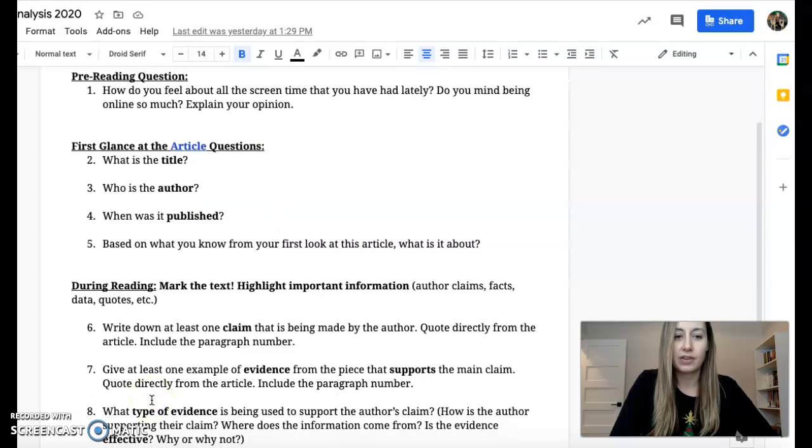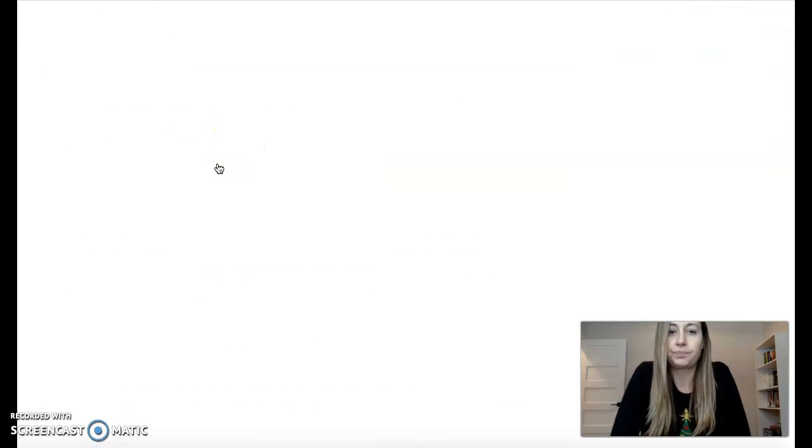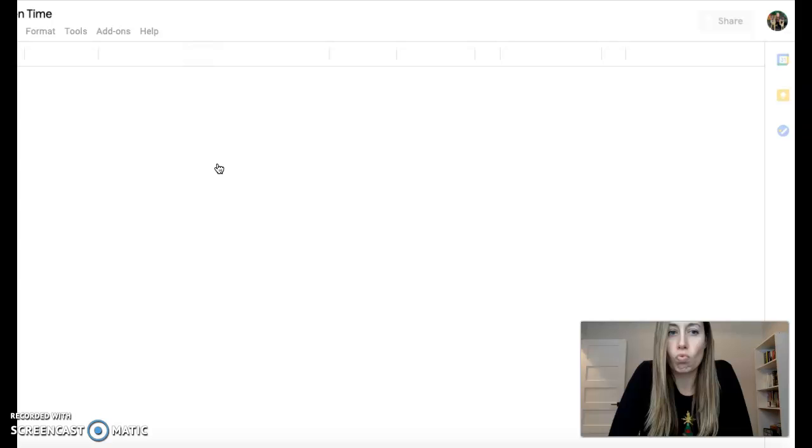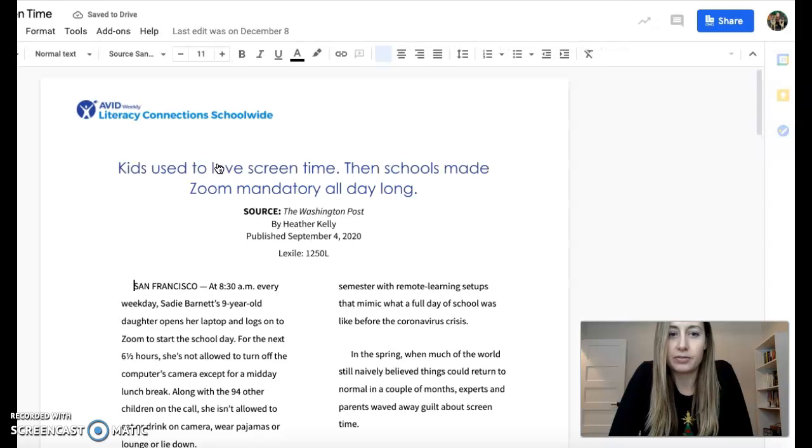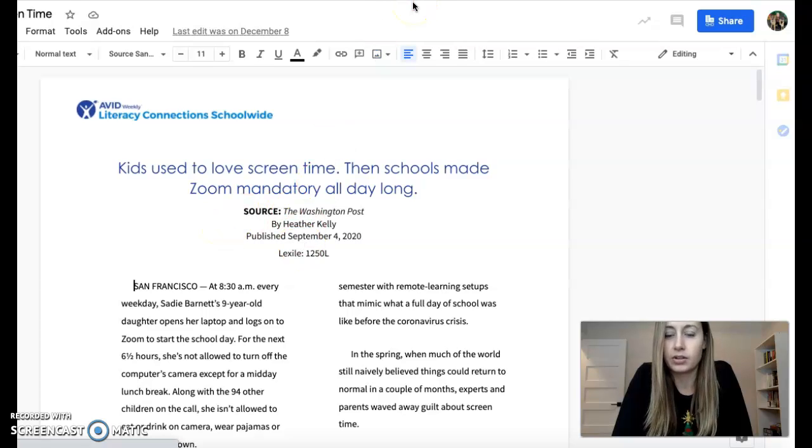Then for the next four questions, it's asking you to look at this article and answer these few questions. So you're going to click on this Avid article. And then it'll pop up here for you eventually. You're going to want to make your own copy of this Avid article as well, because you're going to want to mark the text, take notes, highlight things that are important, underline words that are important.